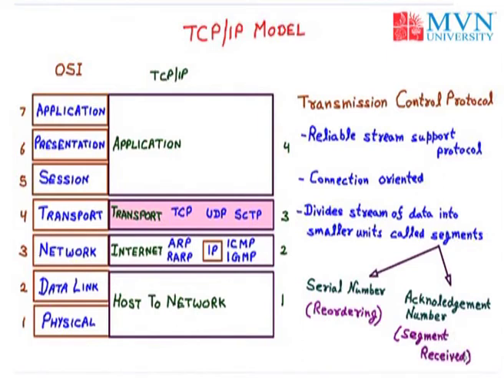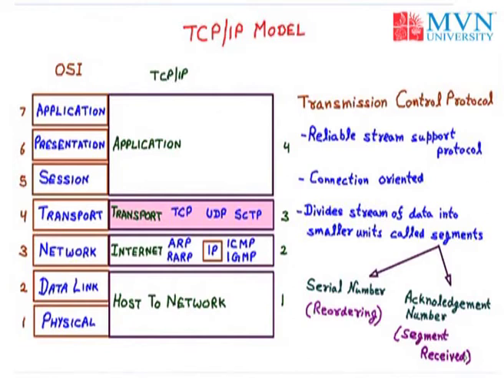The last main point of Transmission Control Protocol is that data delivery is guaranteed. That means, for example, as we have connection oriented communication, the data should surely be received at the receiver side. So data delivery is guaranteed. That is all about the Transmission Control Protocol.